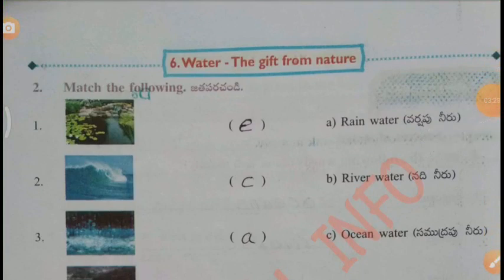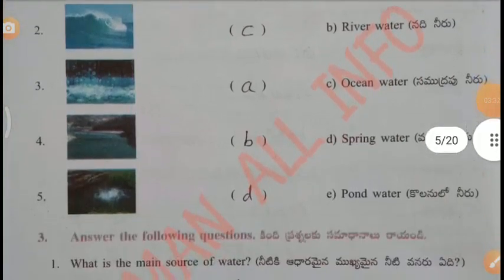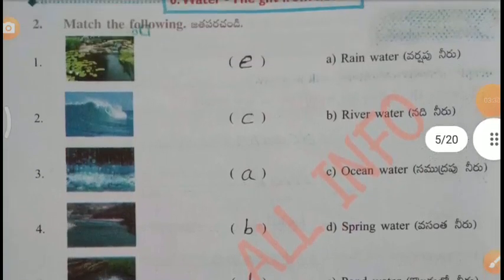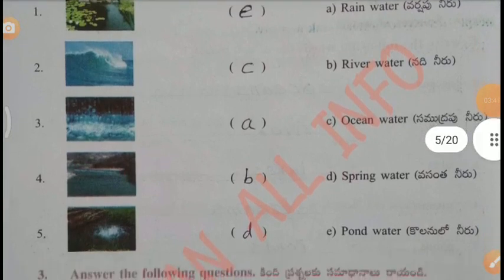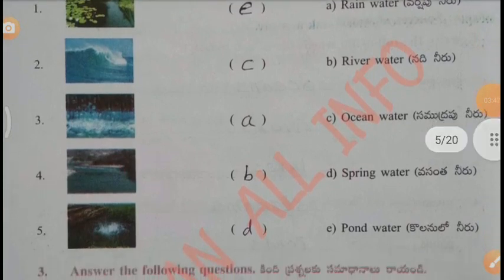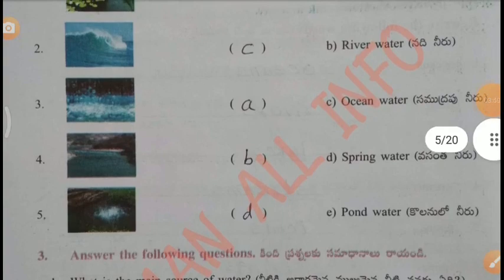Match the following. First one is E, pond water. Second one is C, ocean water. Third one is A, rainwater. Fourth one is B, river water. Fifth one is D, spring water.